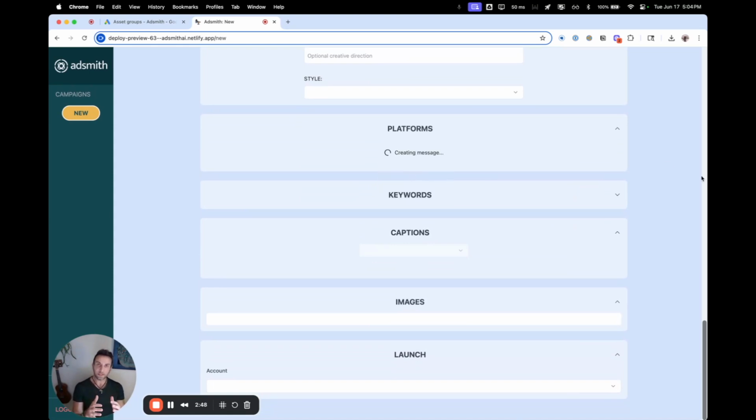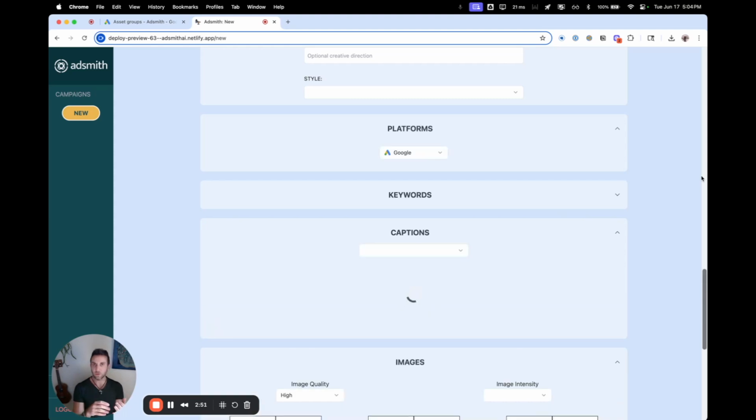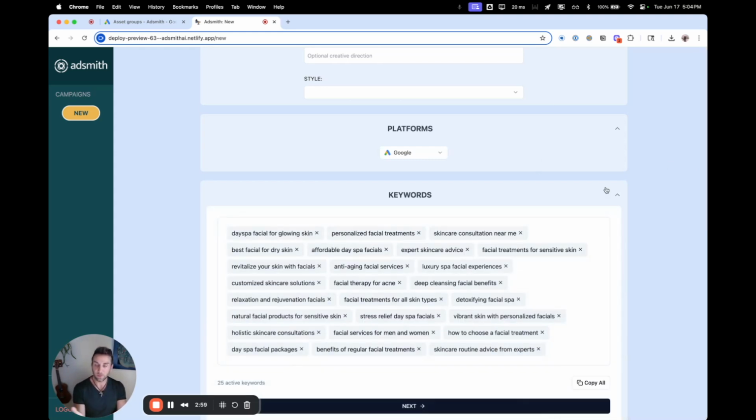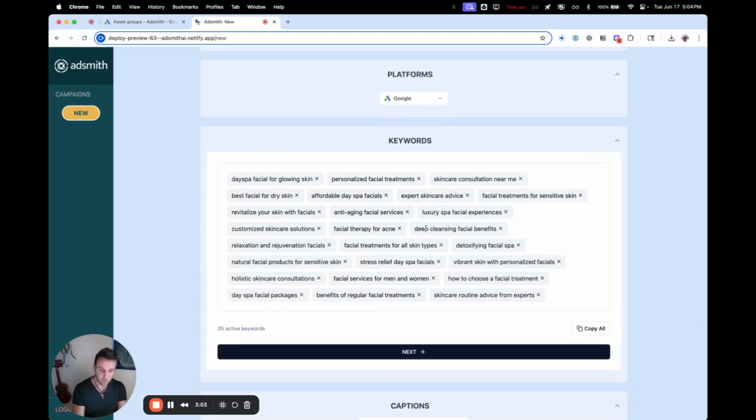So now I'm going to select a platform. What this does is by selecting either Google, Meta, or soon Amazon, it allows us to make all the content we're about to generate fit exactly to that format because all the platforms need different things. For Google, they want keywords. Great. So we're going to generate all the keywords that fit. They're all pretty credible. You can edit them if you like, or add any additional ones.